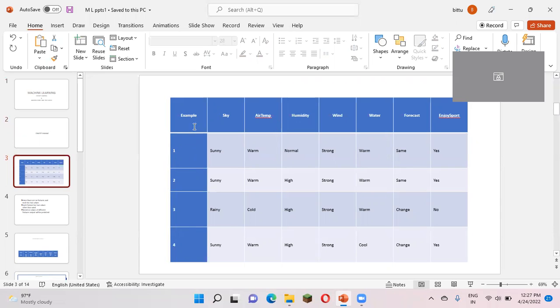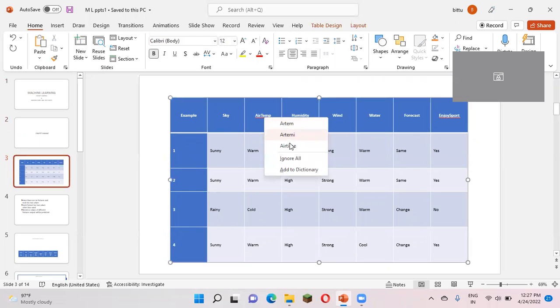Let's see here: sky, air temperature, humidity, wind, water, and forecast. These are all the 6 features, and every feature has 2 values. Sky has a value of sunny and rainy. Air temp has a value of warm and cold. Humidity has a value of normal and high. Wind has a value of only strong, and water has a value of warm and cool.